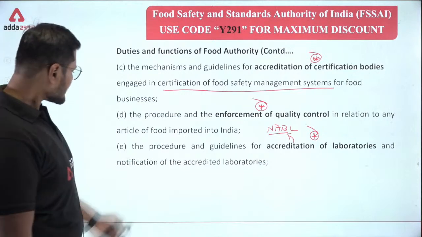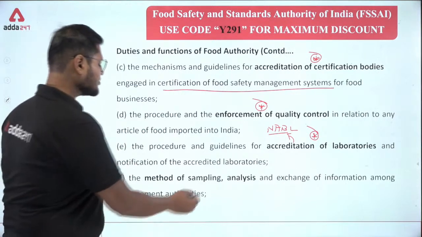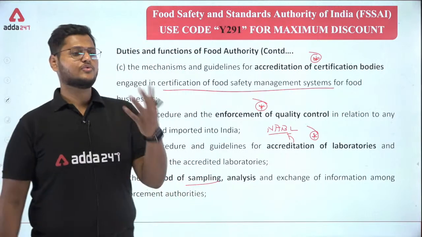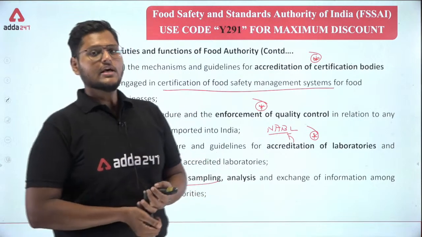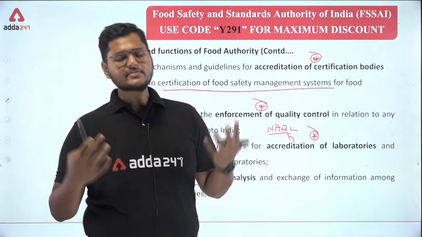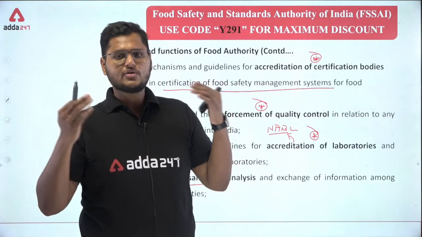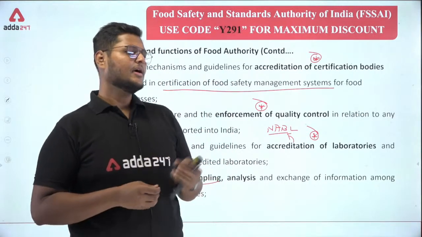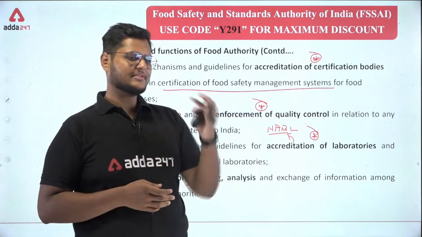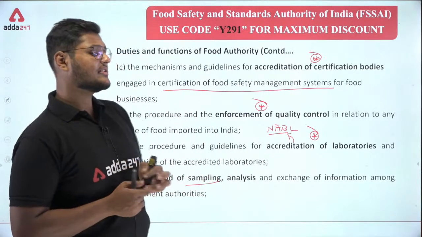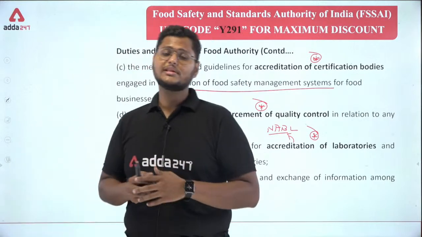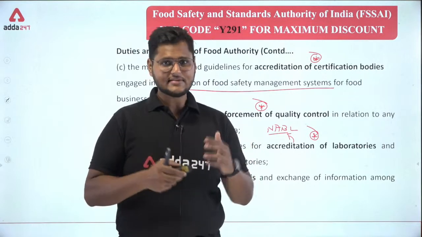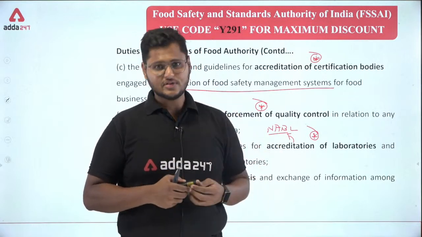Okay, next, the method of sampling, how the food should be sampled. For example, if you are a state food safety officer, then your work is on the field. You can call yourself a field operator, or a field level worker. Why? Because usually you have to go from place to place and see that the food being served in restaurants, or the food being sent to places like bakeries, which usually cook the food and send it to different places, is safe.